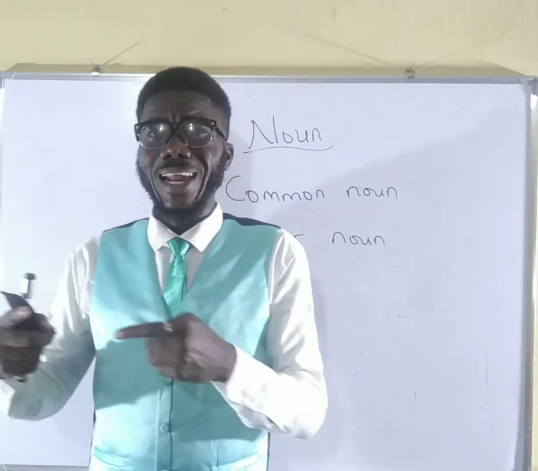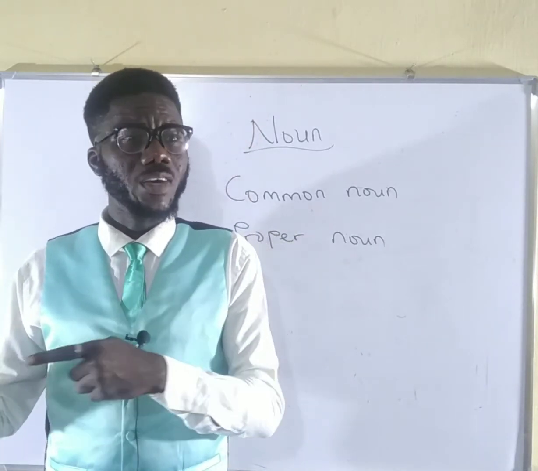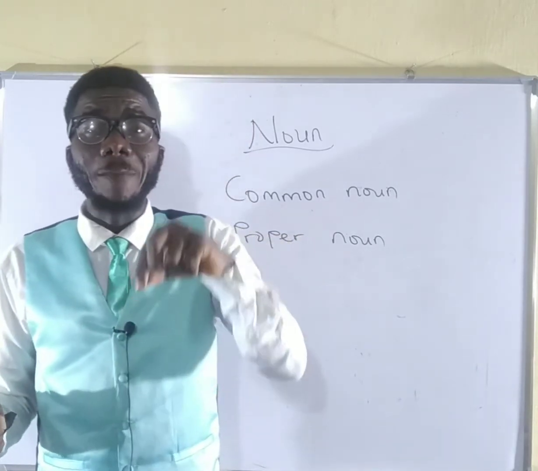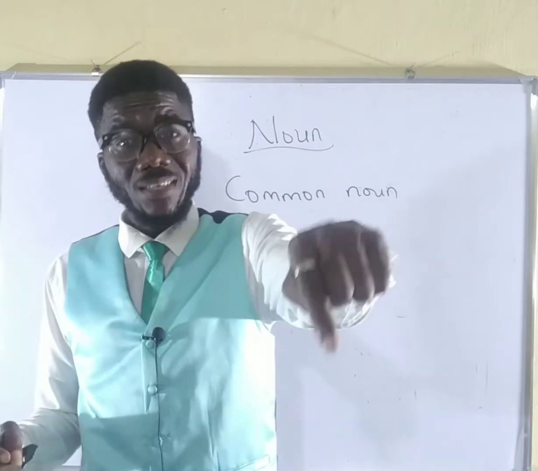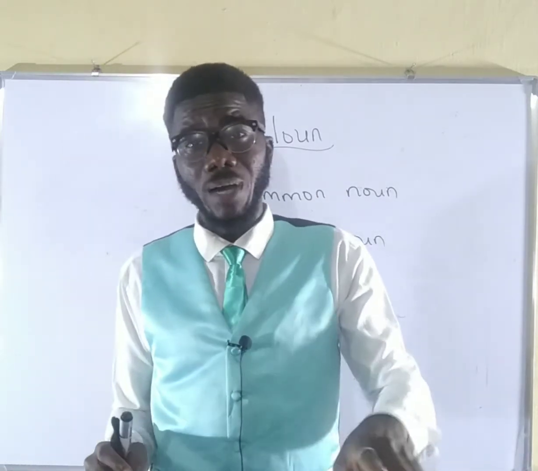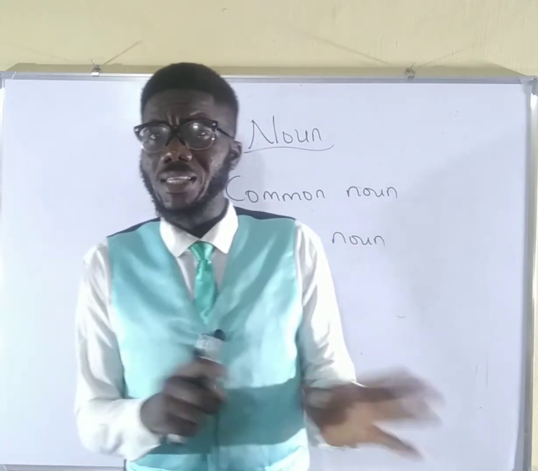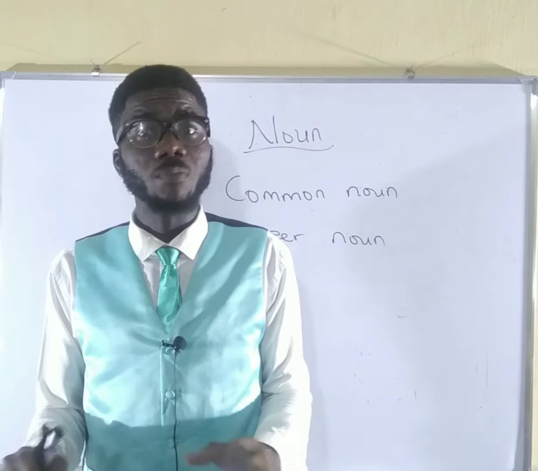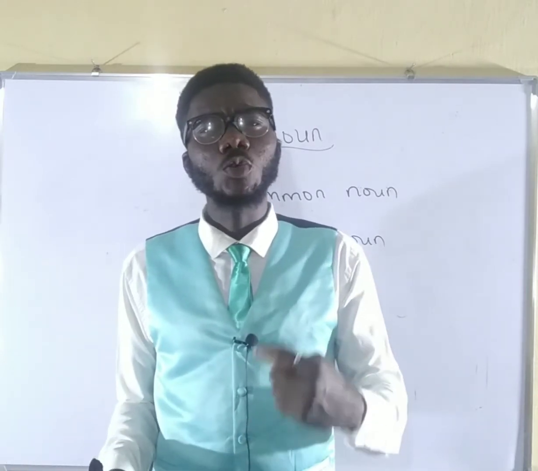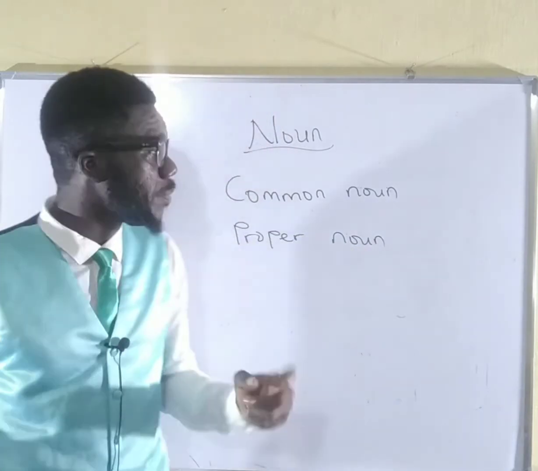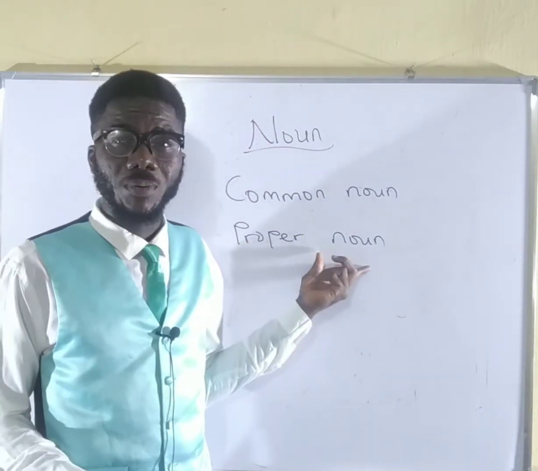We hear about Alaba International Market. We hear about Obuete Market in Ugu and the rest of them. These are particular names of particular markets. Not just a market, but this is a name that belongs to that particular market. If somebody says go to the market and buy me provisions, you can go to any market. Wherever buying and selling take place, you can go there. But when a person says go to Bridgehead, that person has directed you to a particular place. Now, that Bridgehead Market is a proper noun.